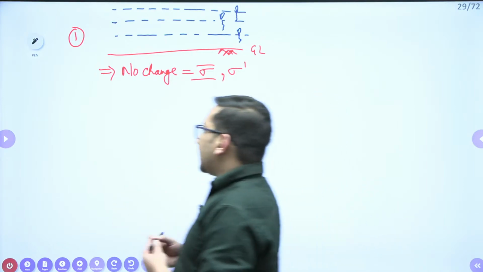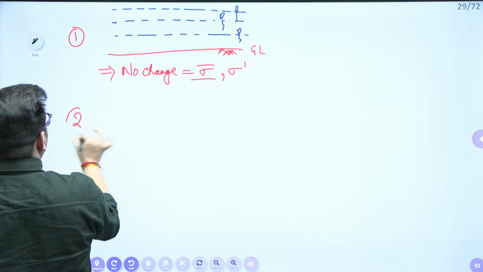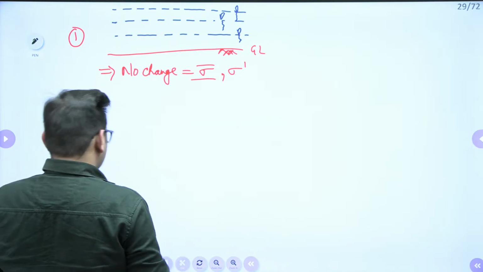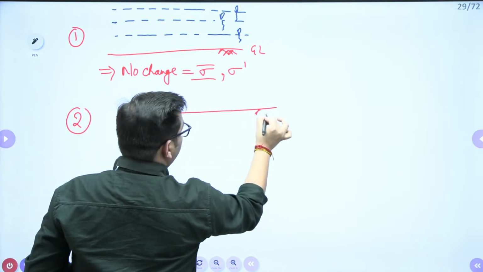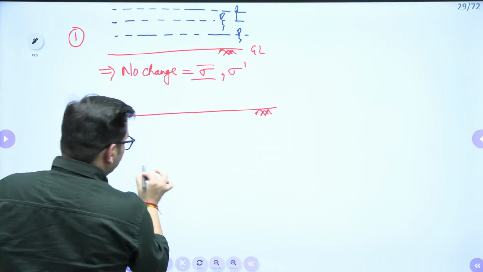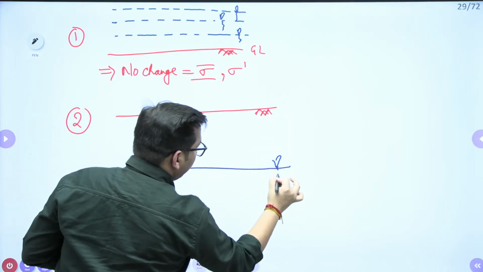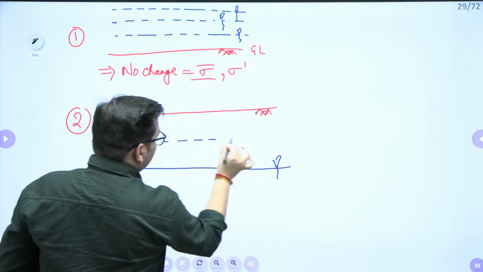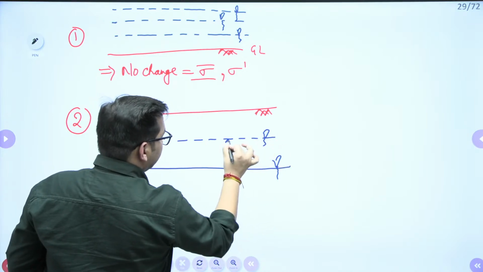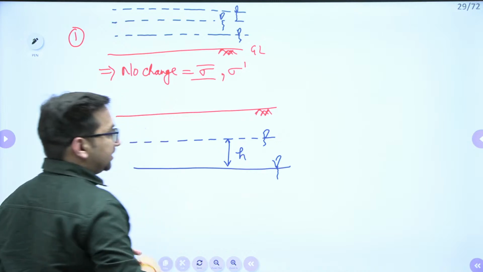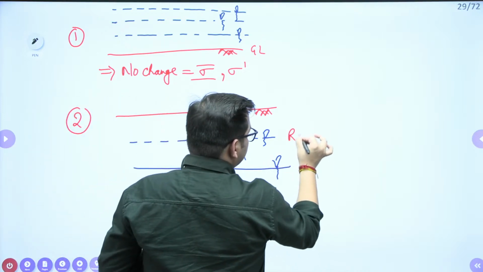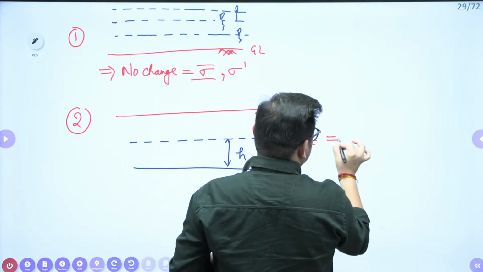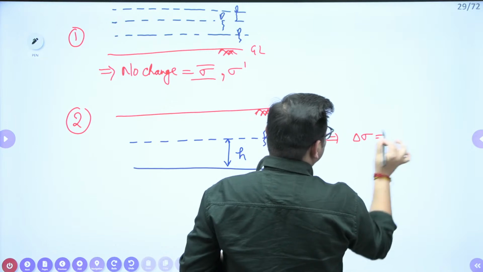Clear? Second case, what we see, if this is the particular ground level and the water table is below ground level. Let's suppose initially this was the water table, right? Now, let's suppose in any other season this water table rises by h height. So when there is a rise in the water table below ground level, the effective stress value is going to change and it will decrease, right?